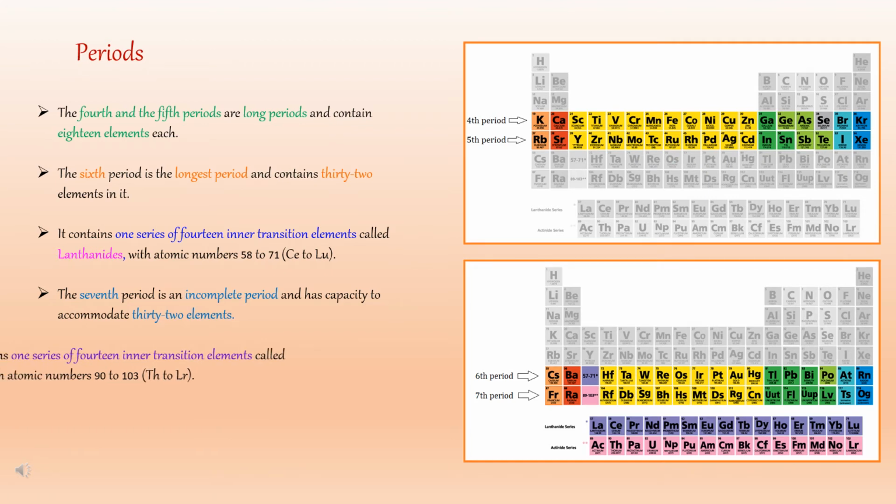The seventh period is an incomplete period and has the capacity to accommodate 32 elements. It also contains one series of 14 inner transition elements called actinides with atomic numbers 90 to 103.